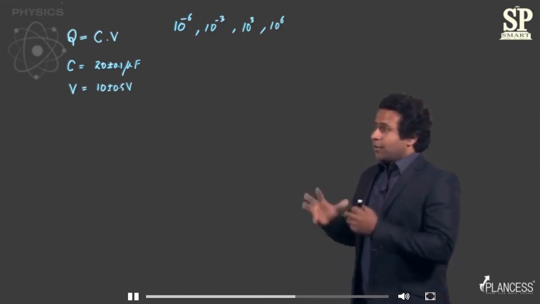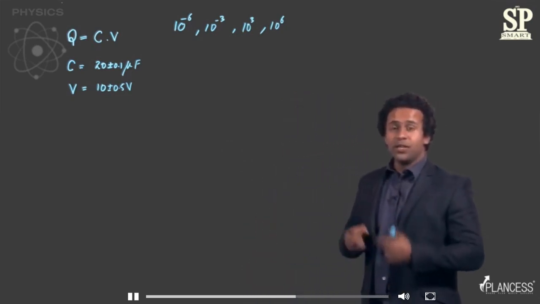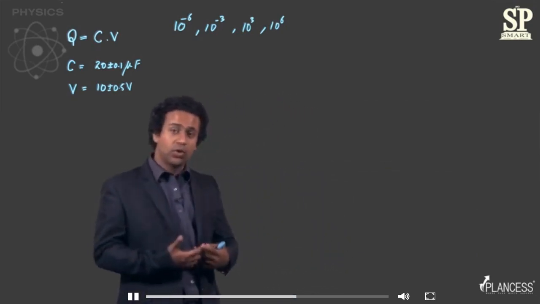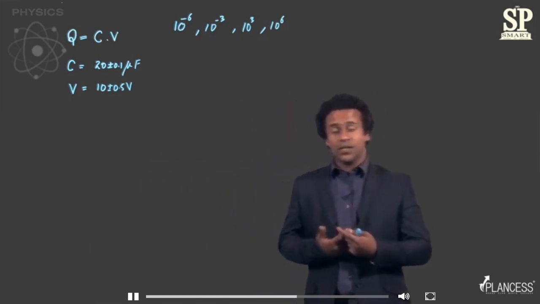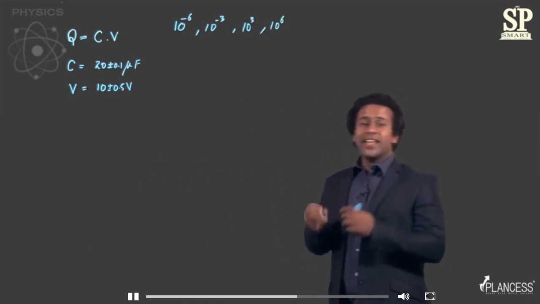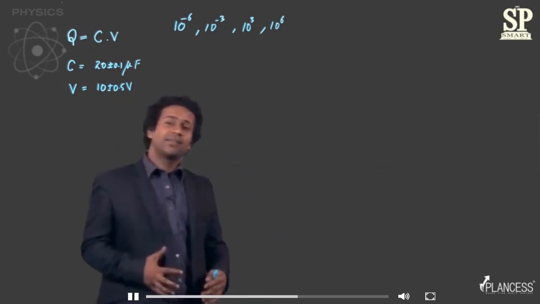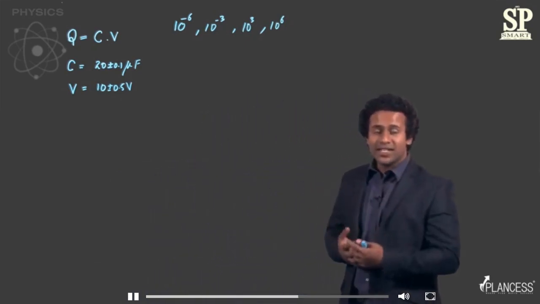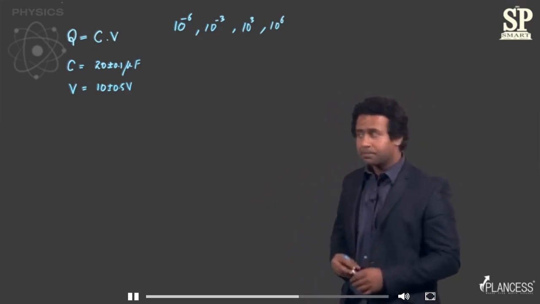Now, if you're talking about voltage, voltage is measured using an instrument which is called a voltmeter. We'll study about it when we go to the chapter of electricity. There we'll also study the construction of a voltmeter. When any instrument is constructed, due to its construction, there can be some errors in measurement, right? So this error probably is due to that construction, that the instrument is such that it can only measure with a precision of 0.5 volts.